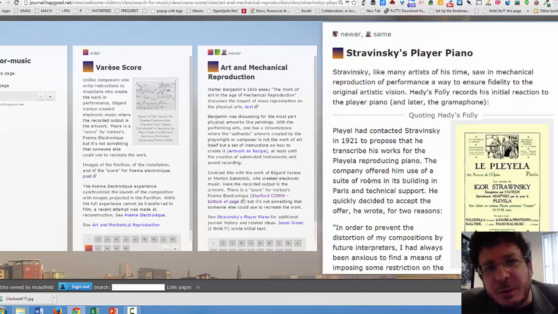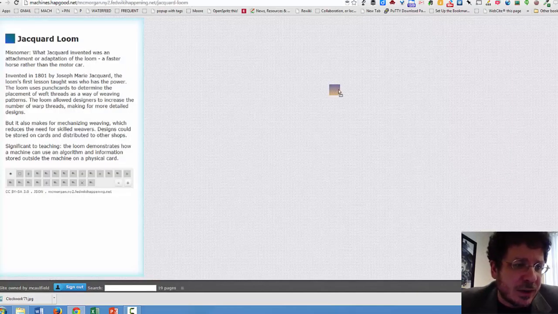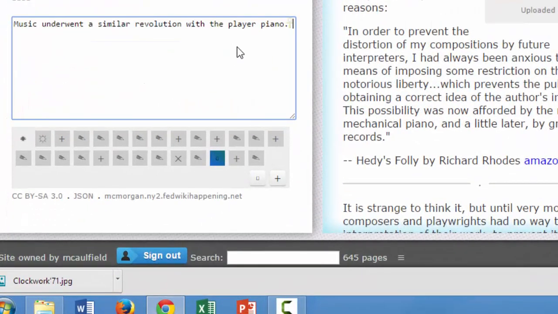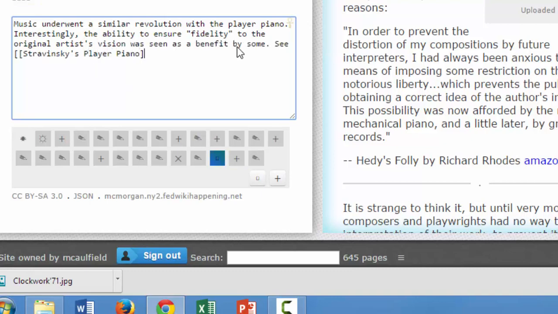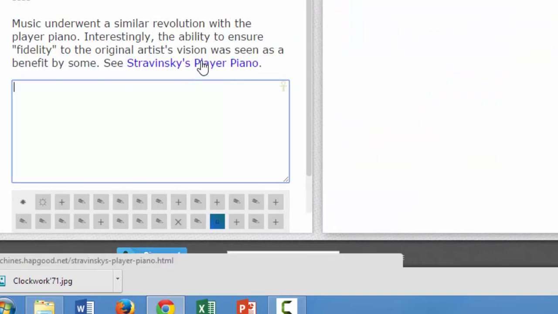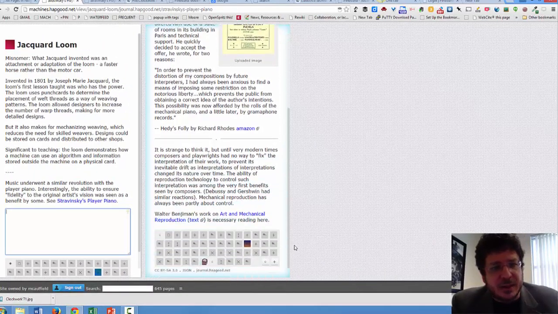And this to me seems to be a useful idea for the happening, right? So I want to be careful what I pull in here. I don't want to just pull in every random thought I have. I do think that this relates, right? So Stravinsky's player piano, we're just going to drag that over here. I'm going to say, okay, I wrote that, so I'm just going to check and make sure this link actually works, right? And now, since I'm linking to that, I really should pull it in here.